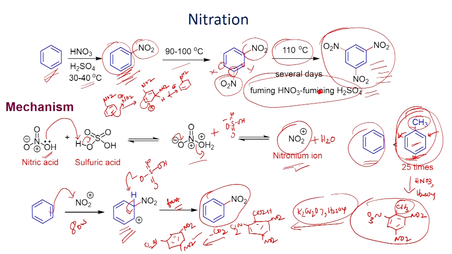You can try to write the resonance structures of this carbocation. Once you form this one, now you can write the other one. So, if the reaction takes place at the meta position, you will have these three possible resonance structures.